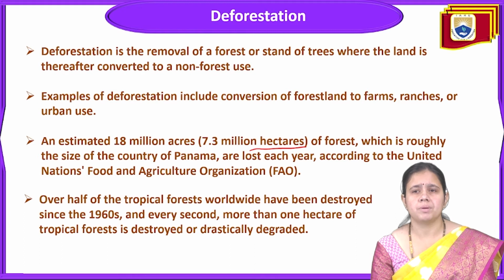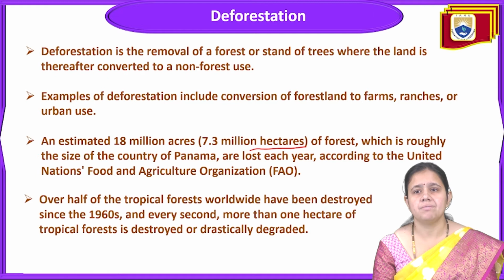Over half of the tropical forest worldwide has been destroyed since the 1960s, and every second more than 1 hectare of tropical forest is destroyed or drastically degraded.